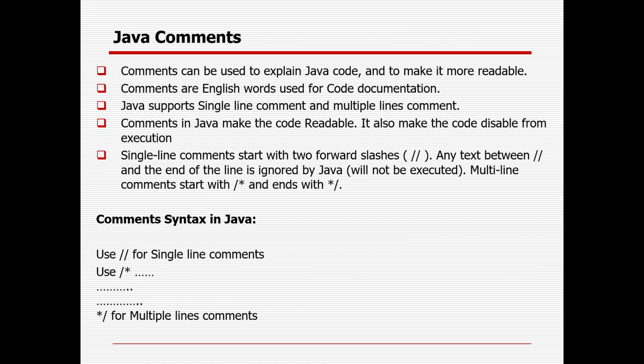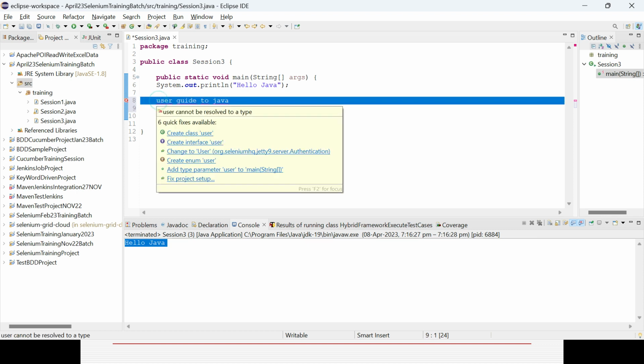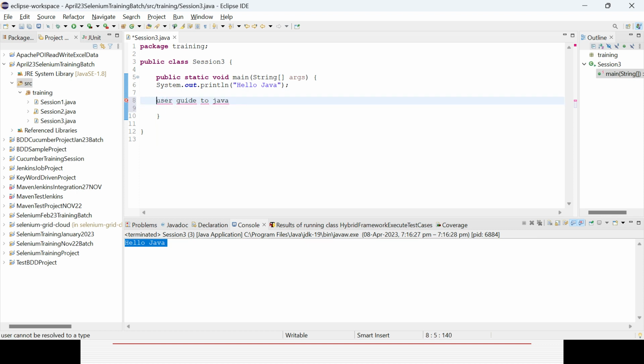Then comments in Java. This is sometimes required. Suppose you have 1000 lines of code and 100 methods written. Sometimes you want to write a kind of user guide. Can you write it in the code like that? Suppose I try to write a user guide in Java. You could see an error message coming because Java is not able to understand those things. But these are things you want to add to give the user guide, so it will not be able to understand.